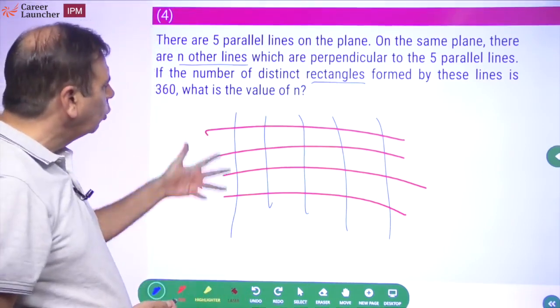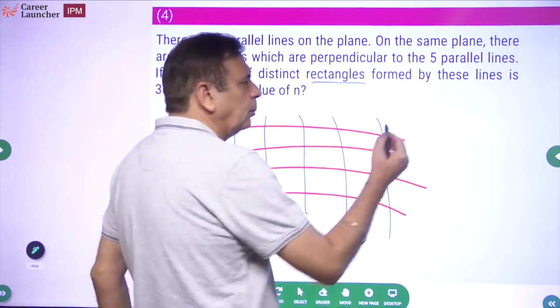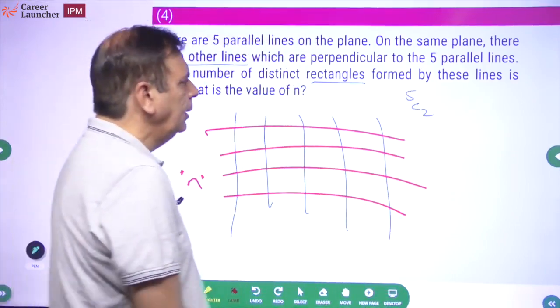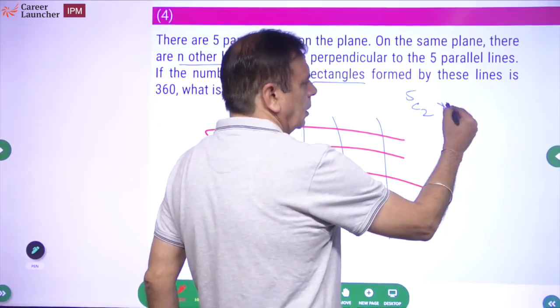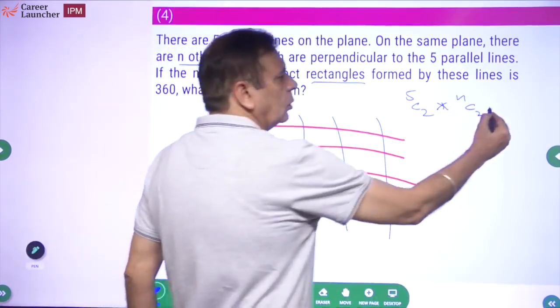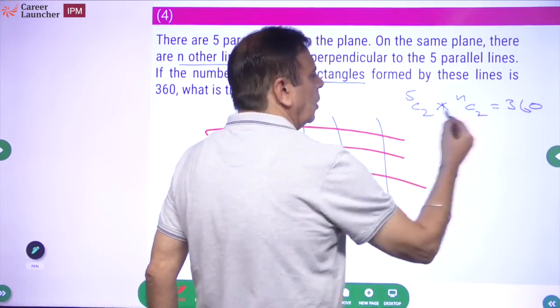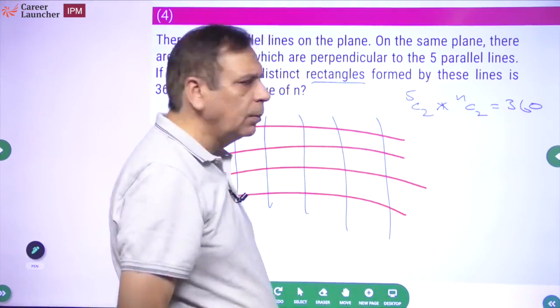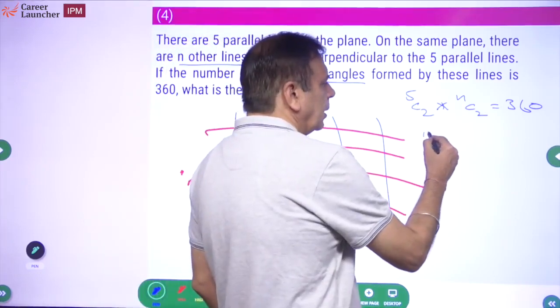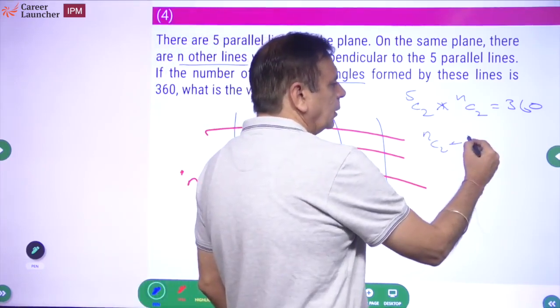Okay, for every 2 out of the red lines, out of the blue lines, you can choose them in 5C2 ways. And NC2 ways are the other 2. This is going to be equal to 360. What is 5C2? 5C2 will be 10, 5 into 4 upon 2. So that means NC2 will be 360 upon 10, or 36.